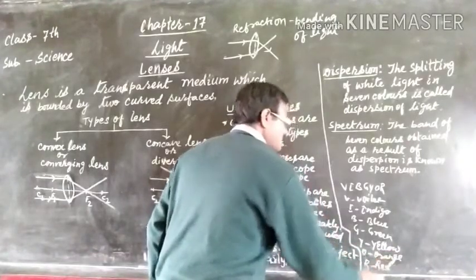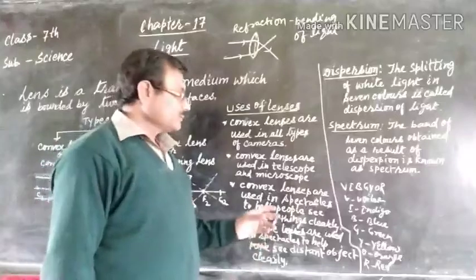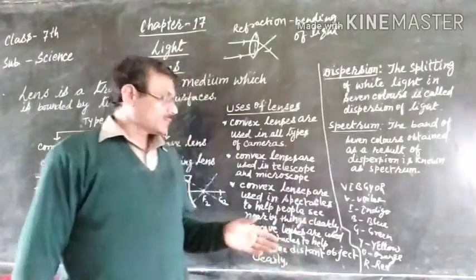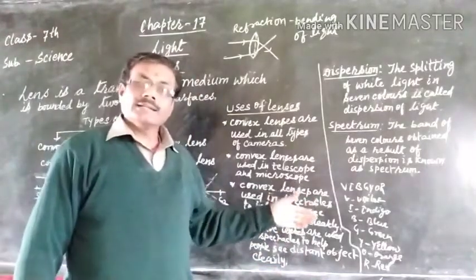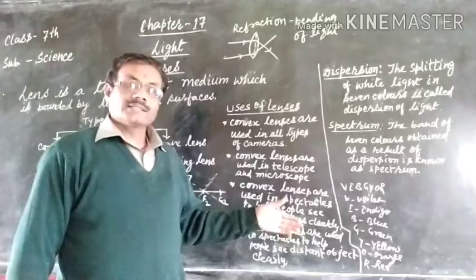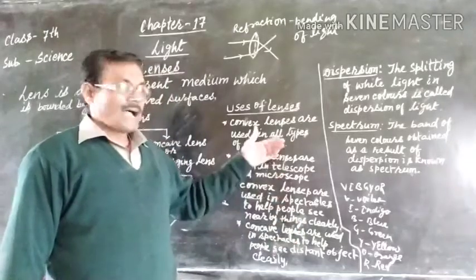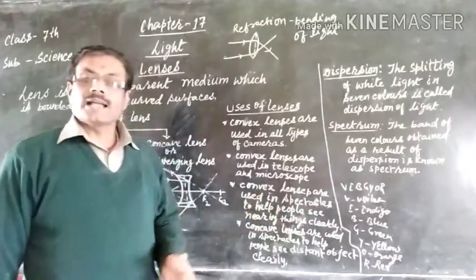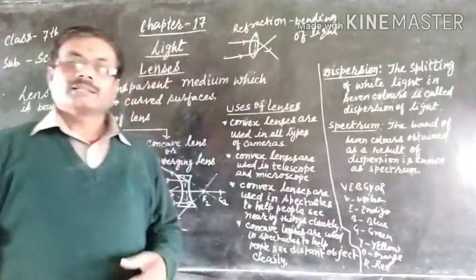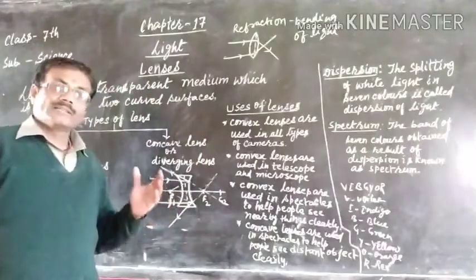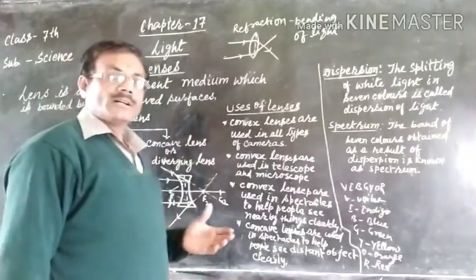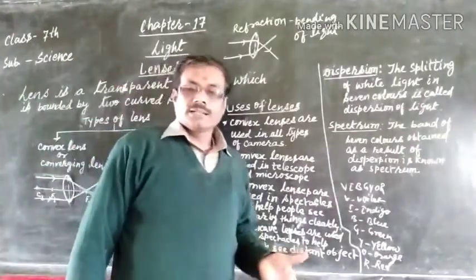So these 7 colors which form a rainbow are arranged in this sequence, and this can be seen after dispersion of white light from a lens.